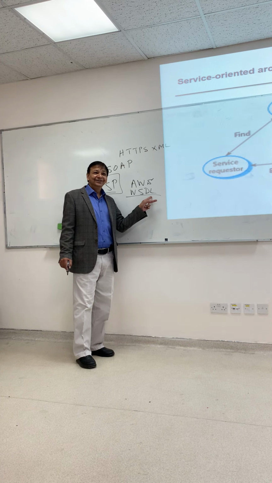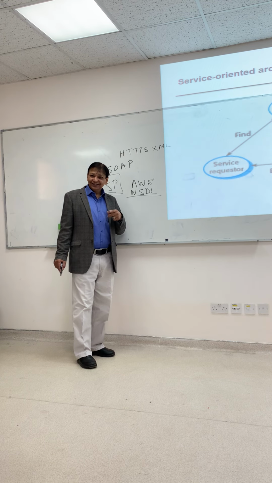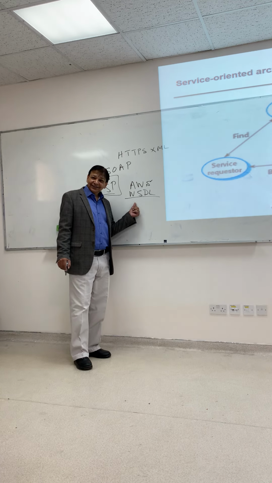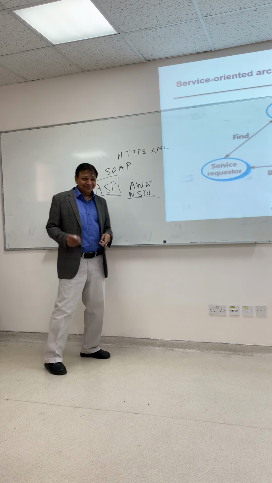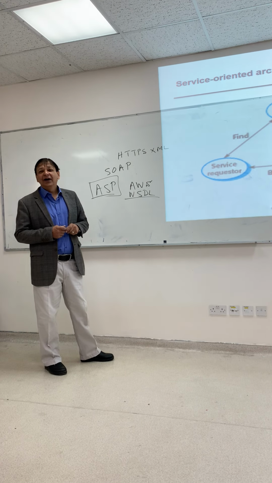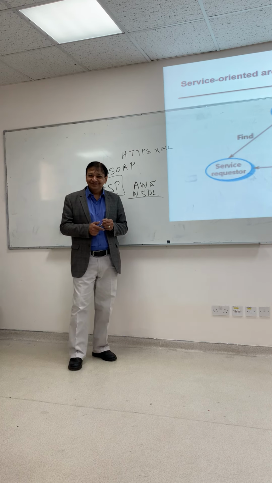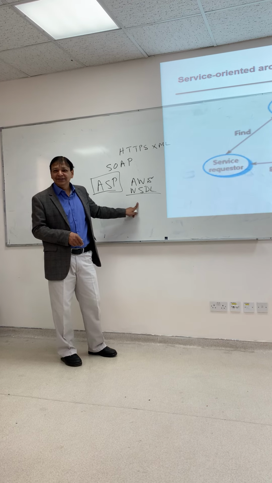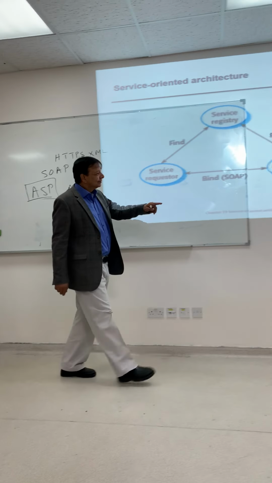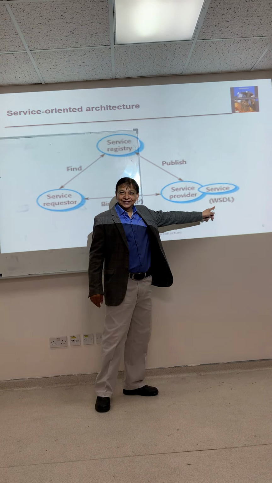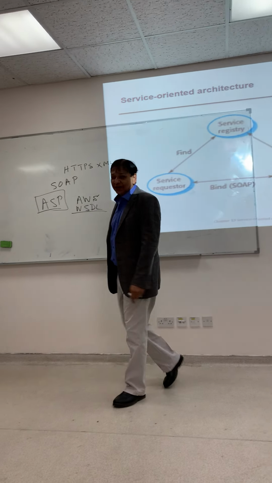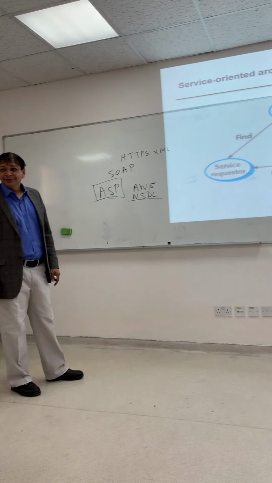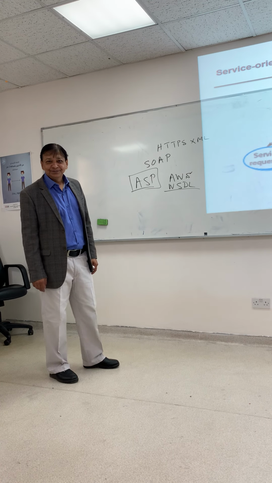L for lion. Am I correct? Web Service Definition Language. To define your services, the description of your services, you will provide using Web Service Definition Language. Define your services, Web Service Definition Language. So that's the service-oriented architecture, how it works. Any question?